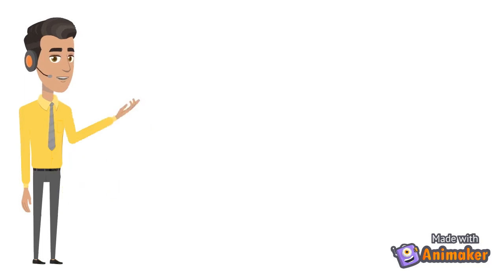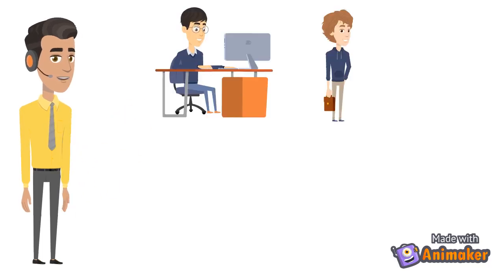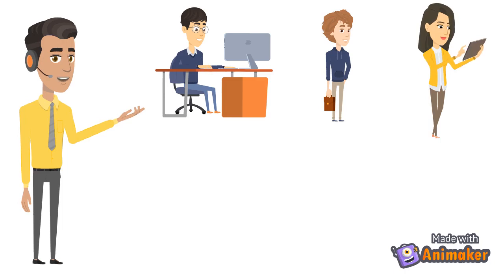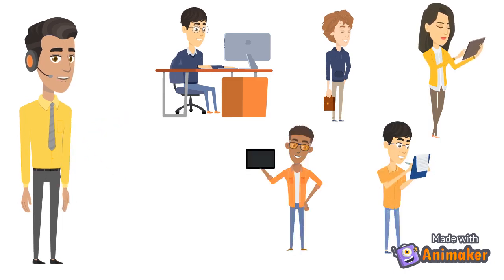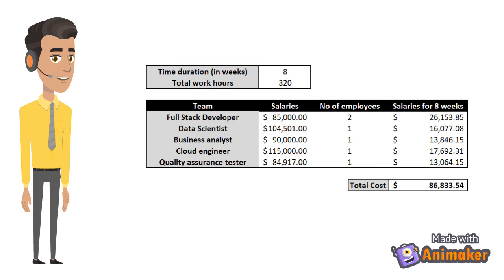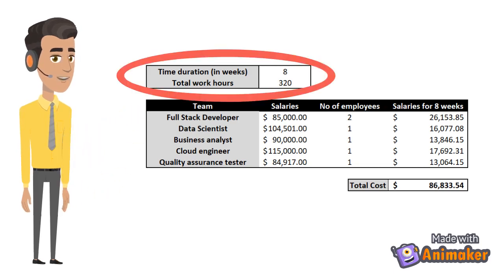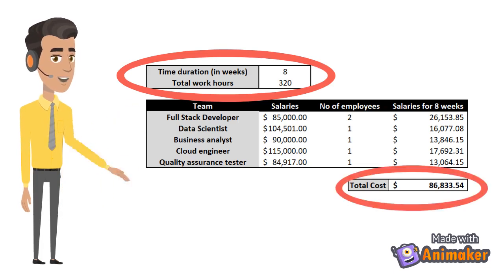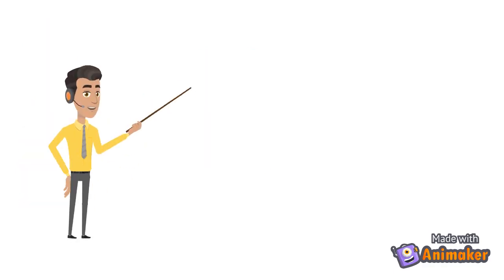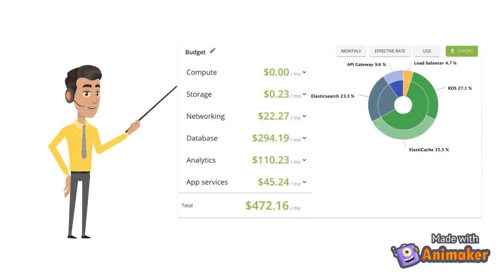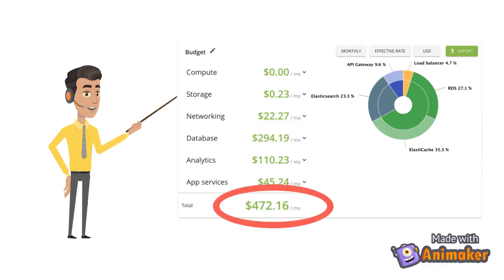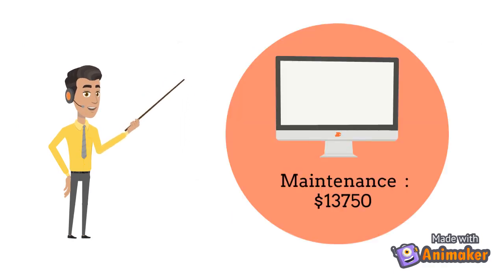The human resources required for building this product are 2 full-stack developers, 1 data scientist, 1 business analyst, 1 cloud engineer, and 1 QA tester. The salary for each professional is calculated on the basis of the average salaries given on Glassdoor for a duration of 8 weeks. The total cost for the development is $86,833. The minimum cost associated with building the product on AWS platform services is $472. And the ongoing overhead maintenance cost for the IT support team will be $13,750 per month.